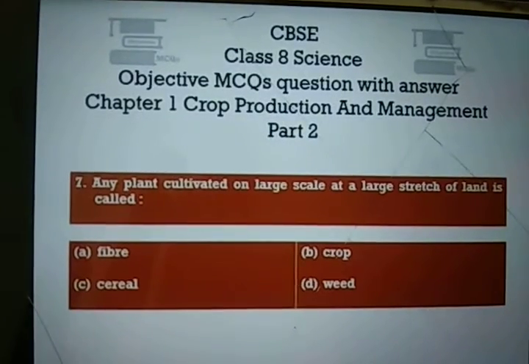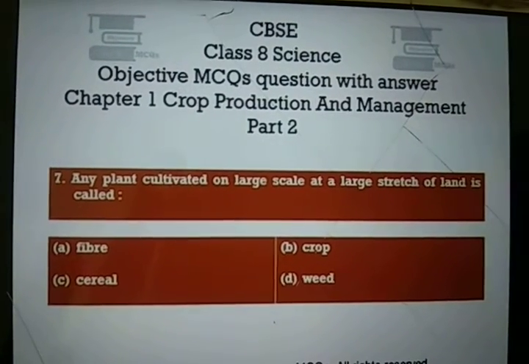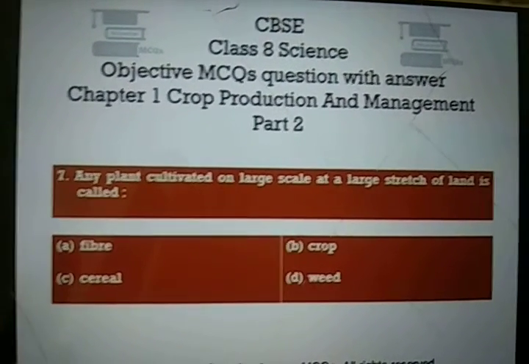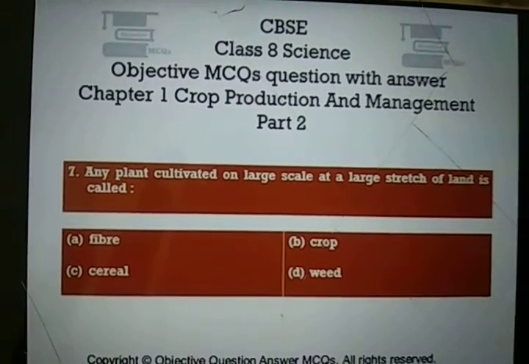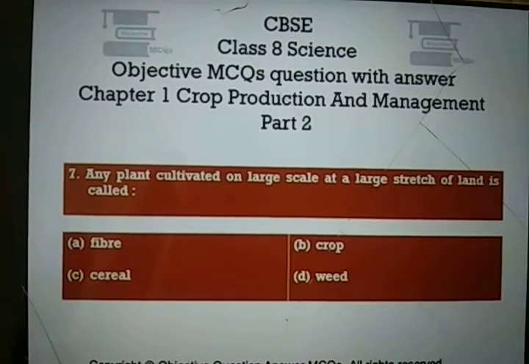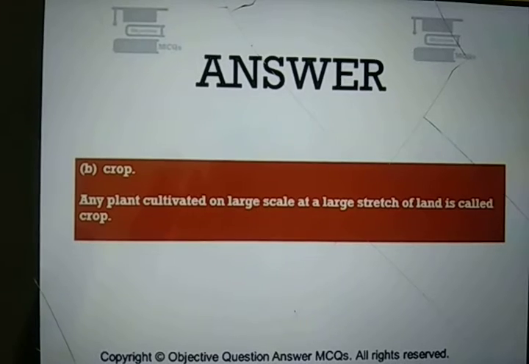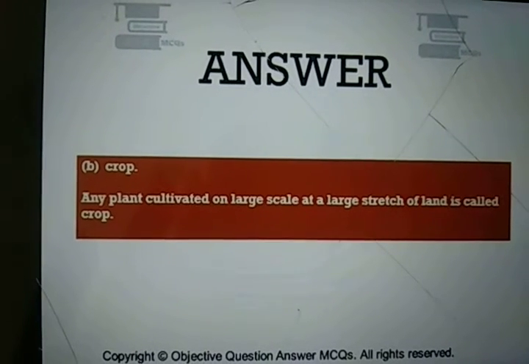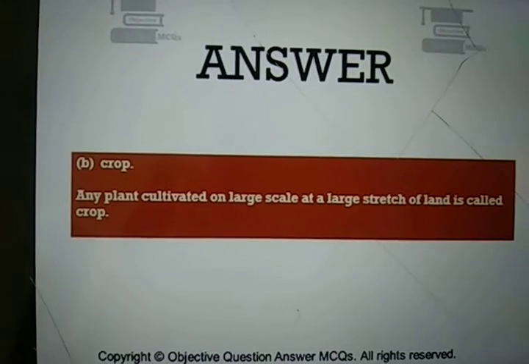Question number 7. Any plant cultivated on a large scale at a large stretch of land is called option A, fiber, option B, crop, option C, cereal, and option D, wheat. And the right answer is option number B, crop. So any plant cultivated on large scale at a large stretch of land is called a crop.